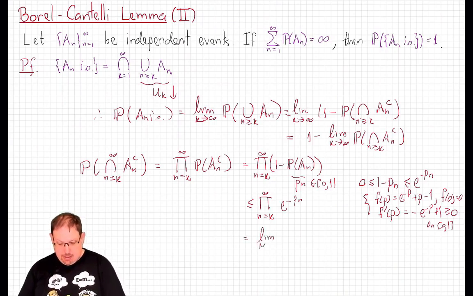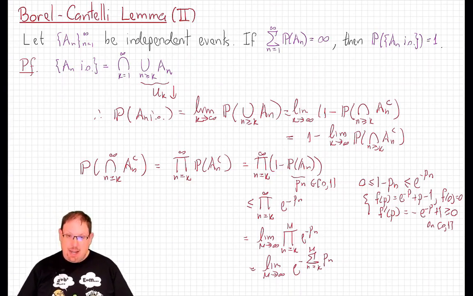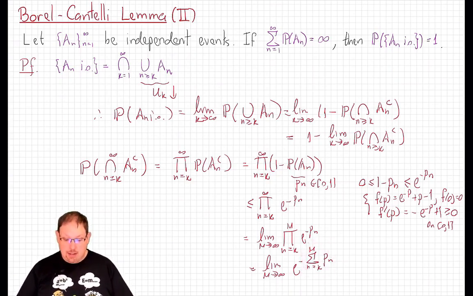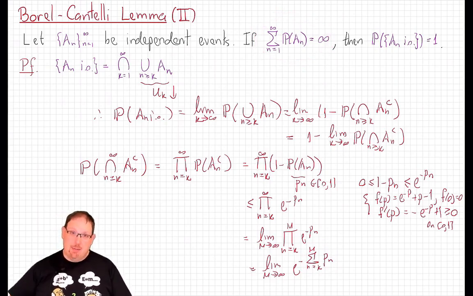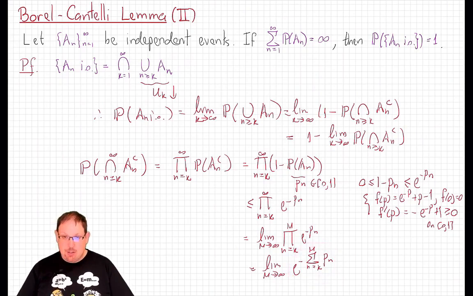Well, let's write out what that means as a limit. That is the limit as capital M goes to infinity of the product n going from k up to capital M of e to the minus p_n. And now by properties of exponentials, this is the limit as M goes to infinity of e to the minus the sum n going from k up to capital M of p_n. Now, for any fixed k, this sum goes to infinity because of our assumption that the sum of the p_n's is infinite. If there were some tail of this sum that was finite, then the whole sum would be finite. So this tends to minus infinity. Therefore, by continuity of exponentials, this tends to 0.